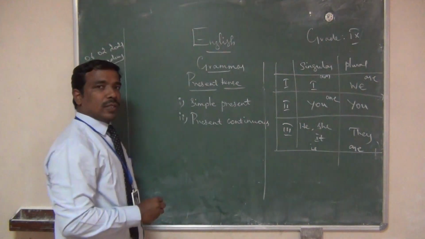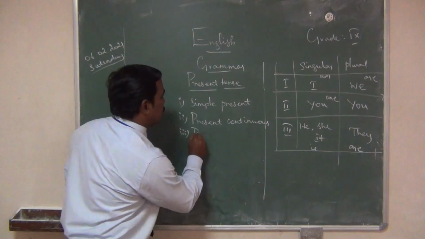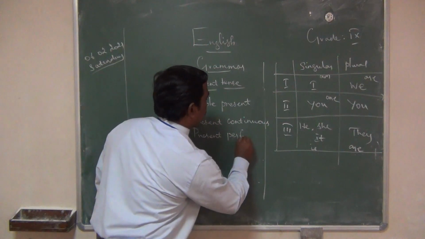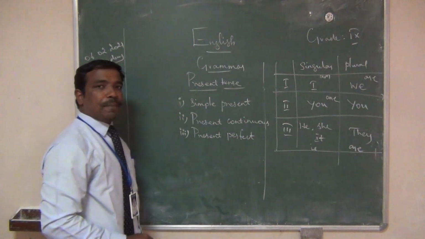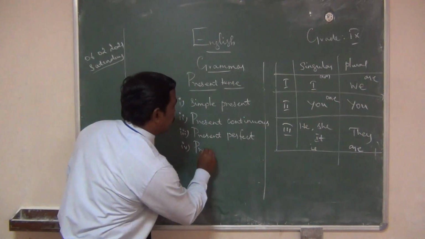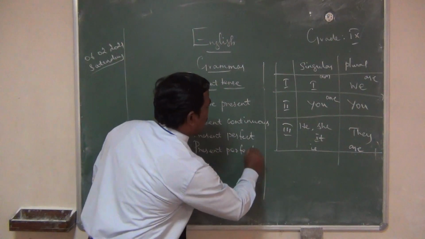The third one is present perfect. The fourth one is present perfect continuous.